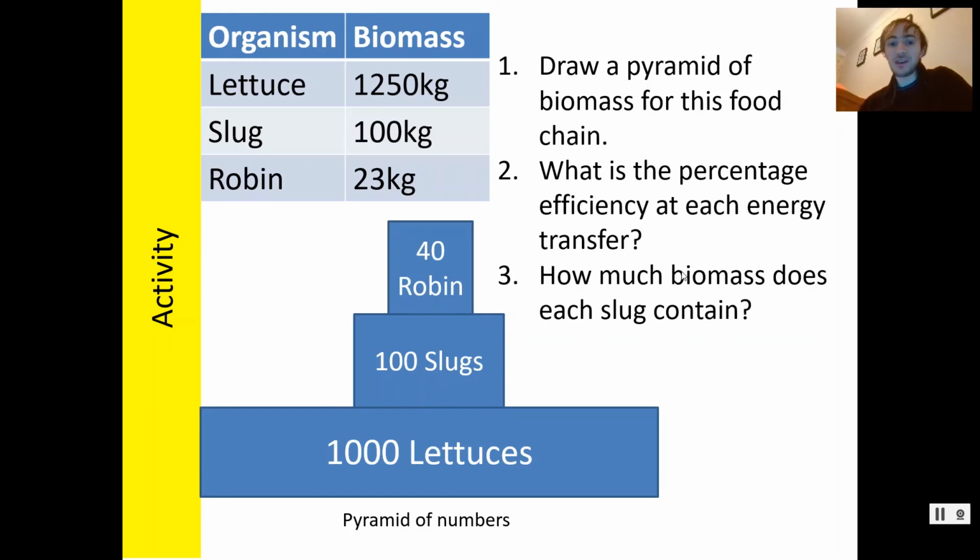How much biomass does each slug contain is more difficult. Now, no, it's not more difficult. It just takes a little bit of thought. They'll quite commonly do this. They'll give you a pyramid of numbers and a pyramid of biomass and ask you to work out how much each animal weighs in biomass. So we do 100 slugs, 100 kilograms. Each biomass of each slug is 1 kilogram. They're 1 kilogram slugs. Bearing in mind you're about 80% water, well, that's about a 5 kilogram slug, isn't it? So it's a big slug, is what I'm saying. Fine. So that's nice and straightforward.